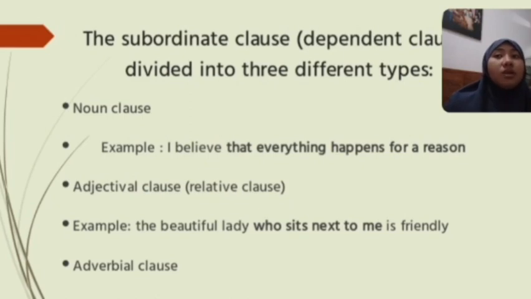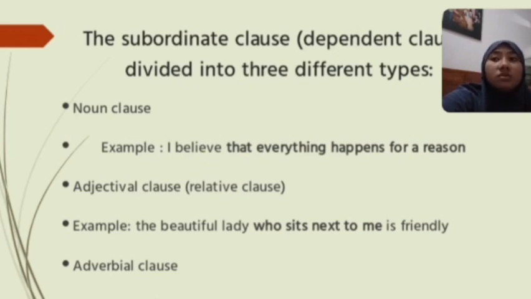It describes or gives information about a noun. There are two basic types of adjective clauses: non-restrictive and restrictive. We can use the connectors who, whom, that, which, and so on.